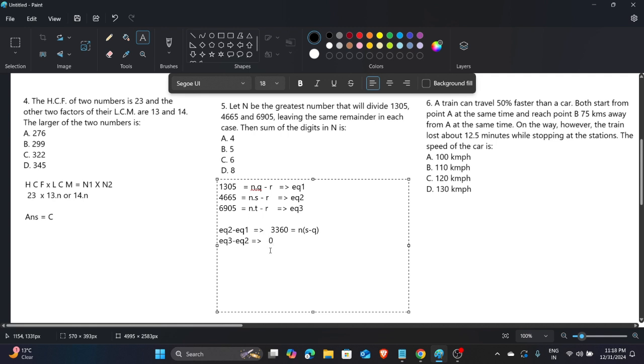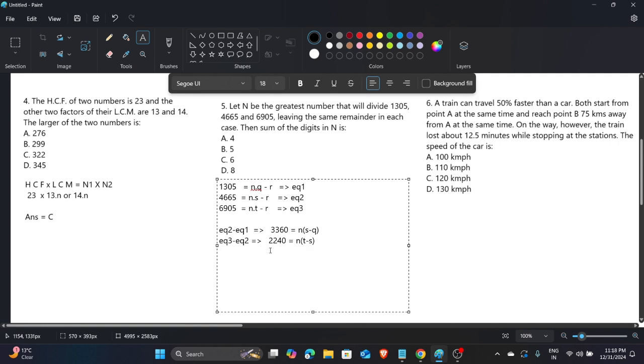Again this upper side is 4, I think, and then 2, I think. And here the same condition, r is cancelled, and t minus s is remaining.